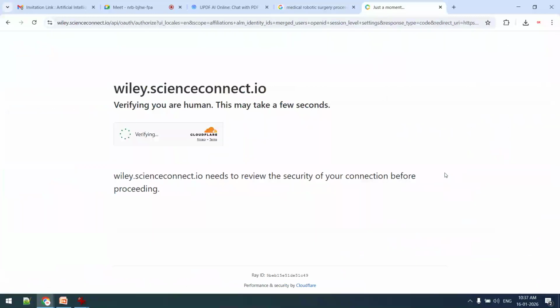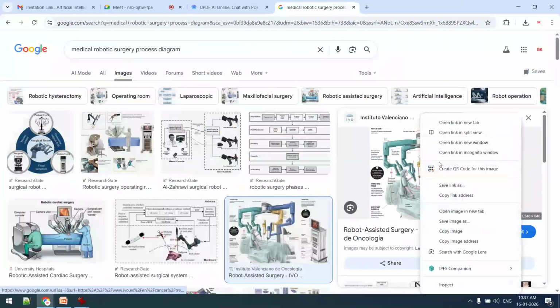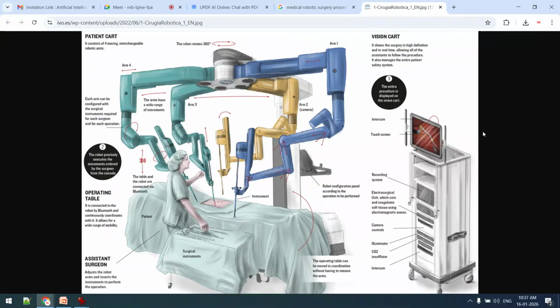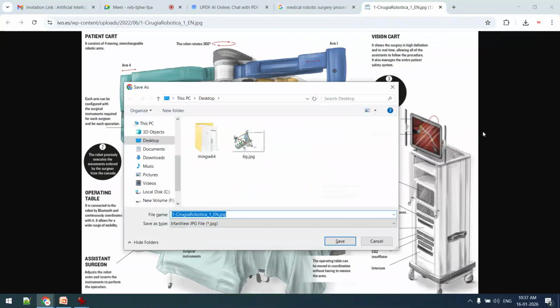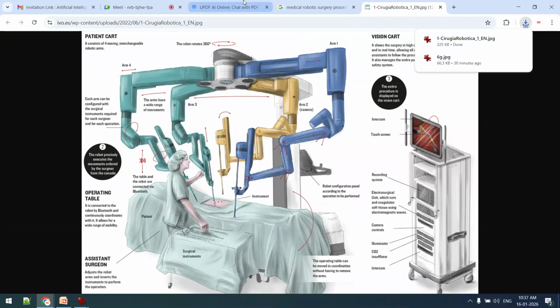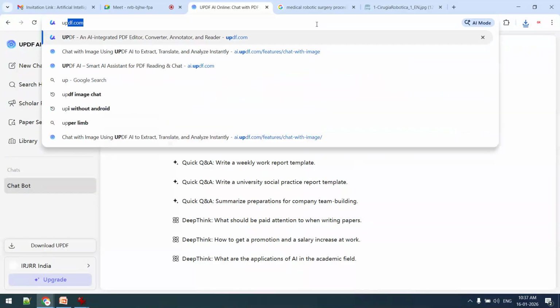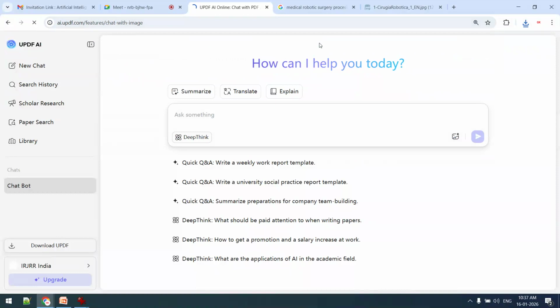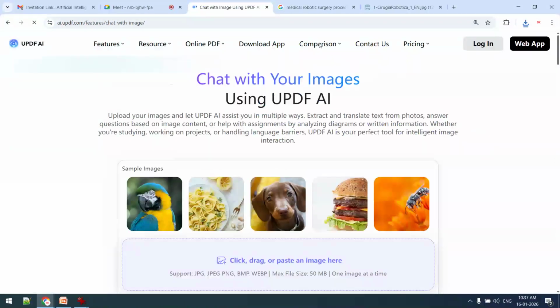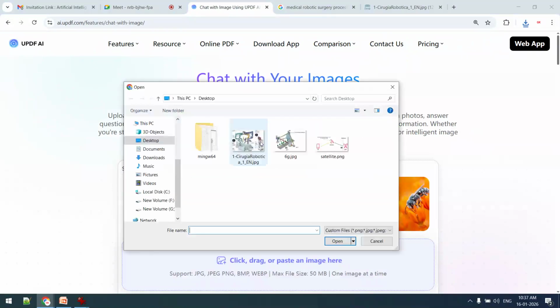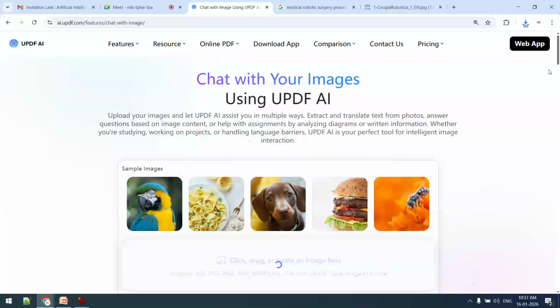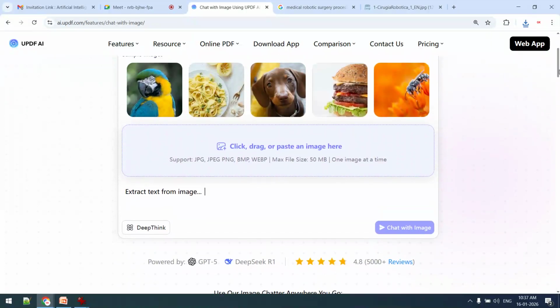Or any other diagram we can take. So I am checking some high-resolution image, and we will use that for explanation. Now you can see this image we are taking, and we will upload it here on UPDF. Okay, so we have uploaded the image related to robotic surgery.